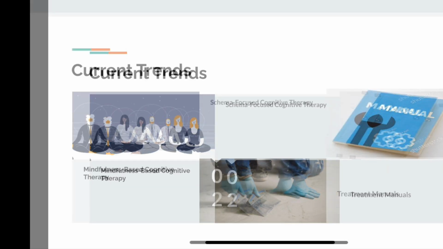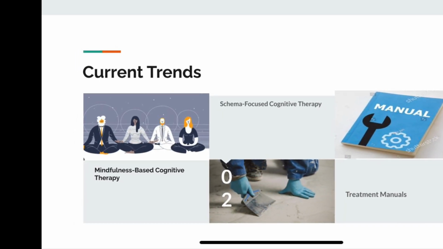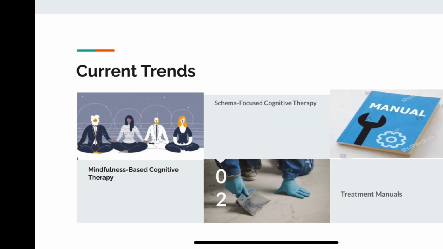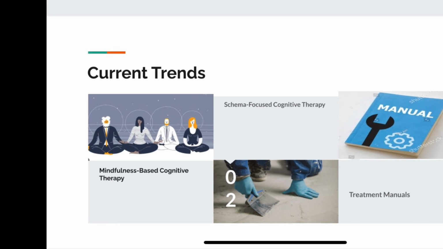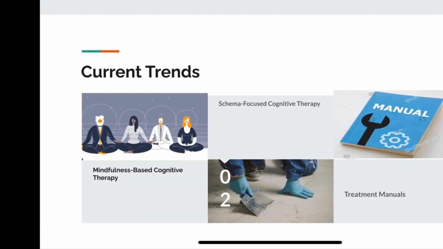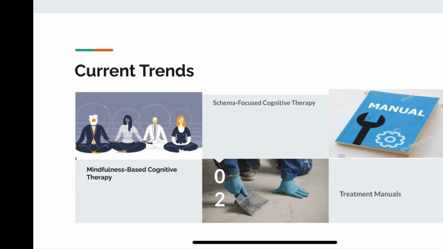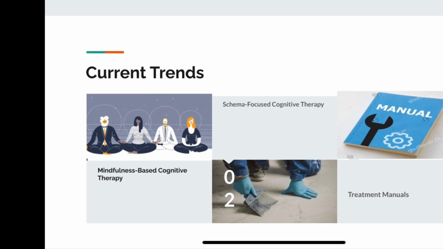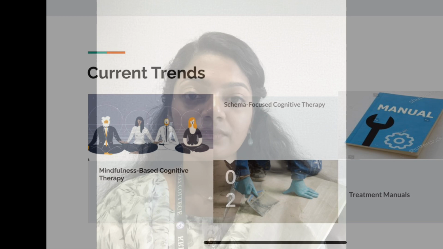For example, mindfulness-based cognitive therapy, the combination of mindfulness and cognitive therapy, is one of the most used forms of cognitive therapy by contemporary therapists. Schema-focused cognitive therapy is another one, and there are many treatment manuals being researched and worked on for new, innovative ways of using the cognitive approach for different kinds of clients and different problems.